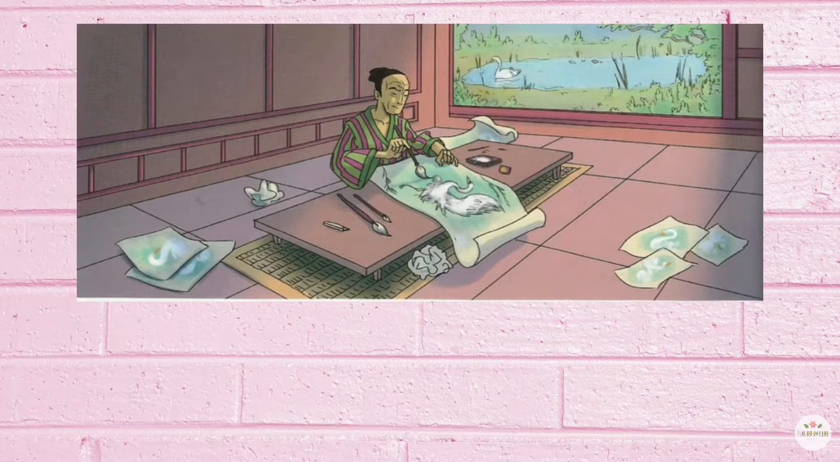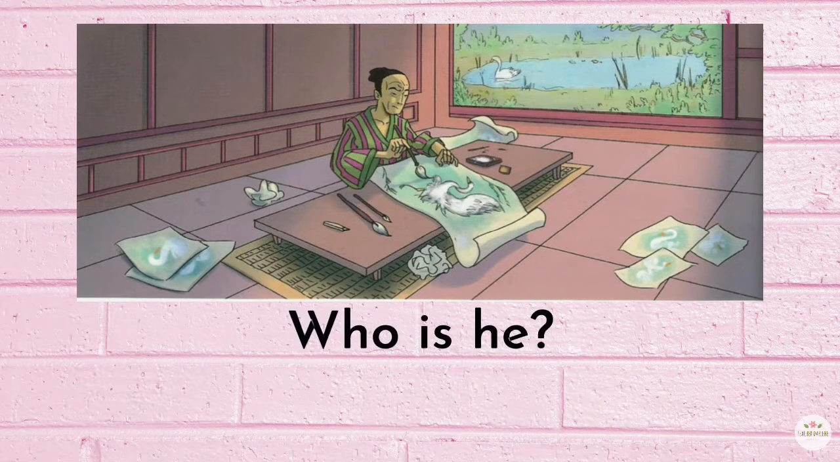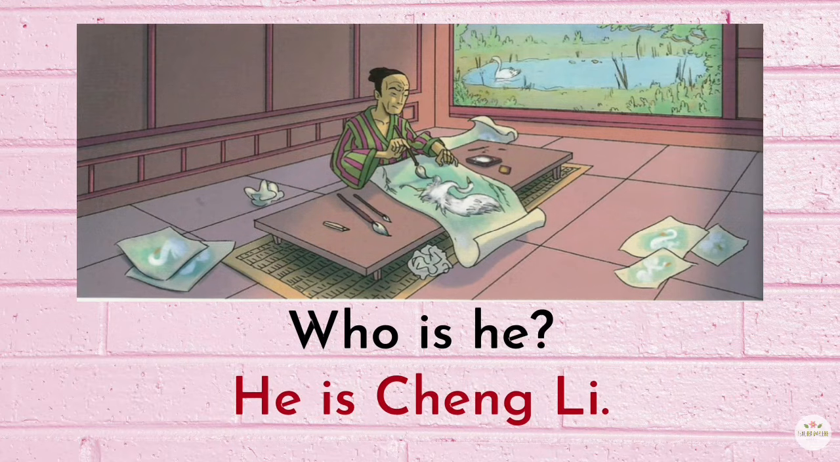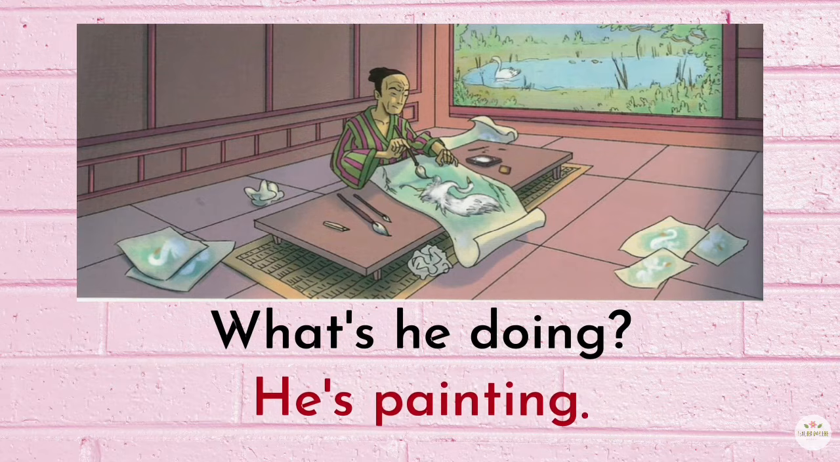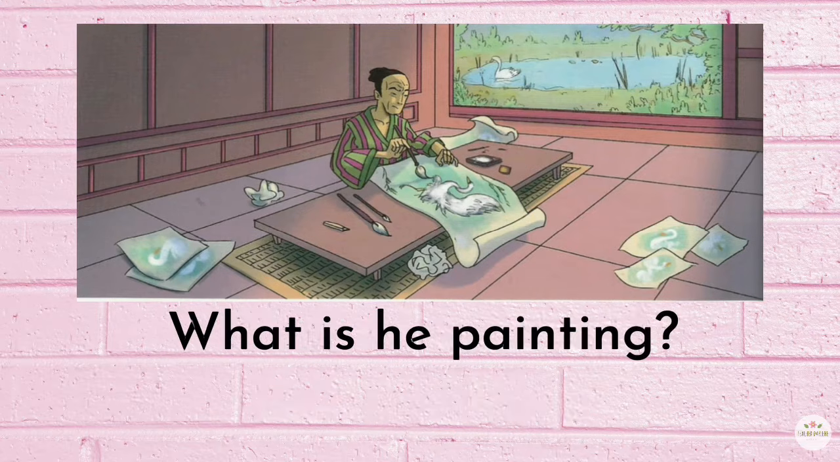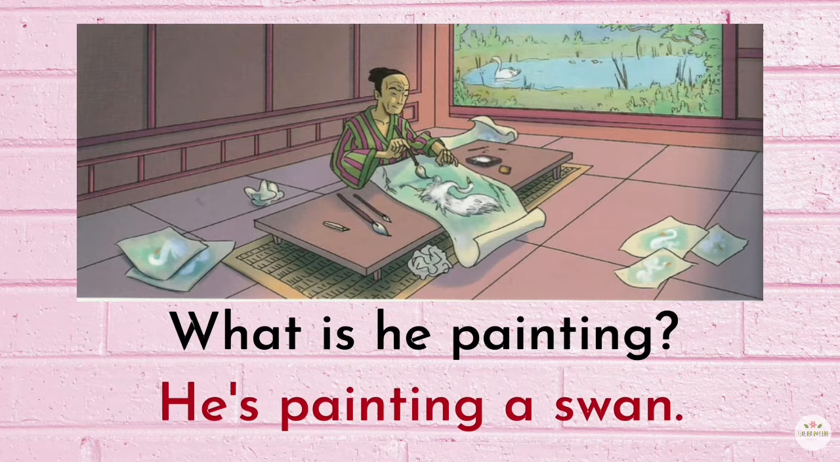Activity 1. Look at the picture. Who is he? He is Cheng Li. What's he doing? He's painting. What is he painting? He's painting a swan.